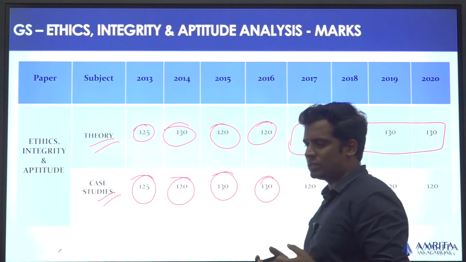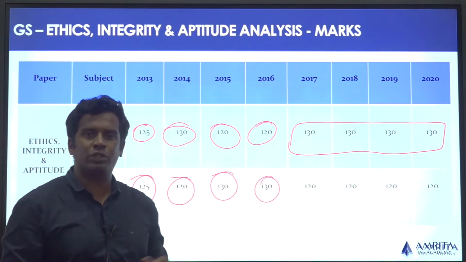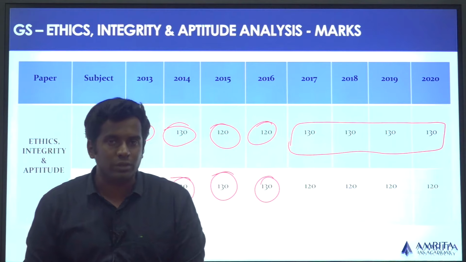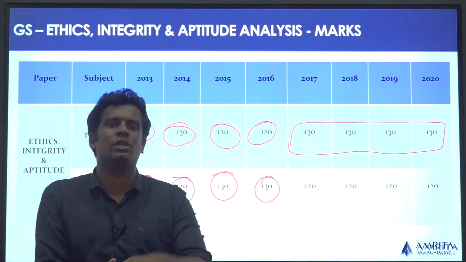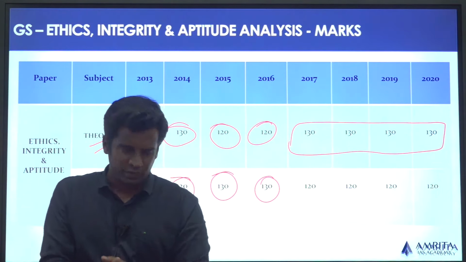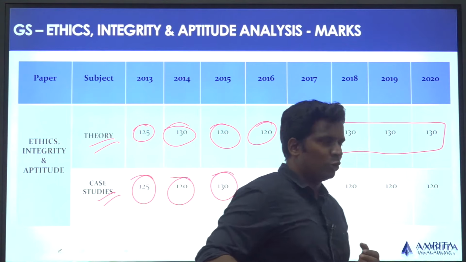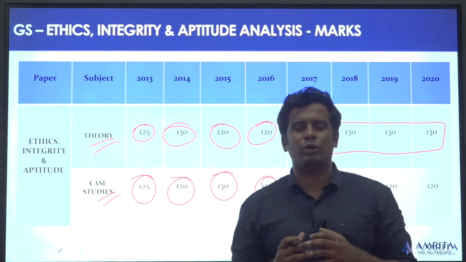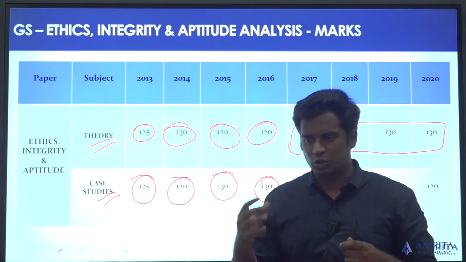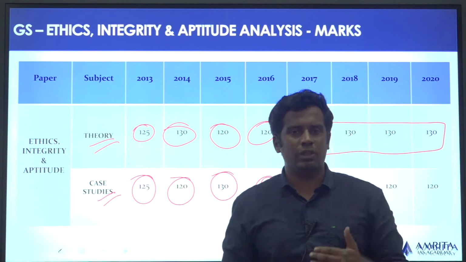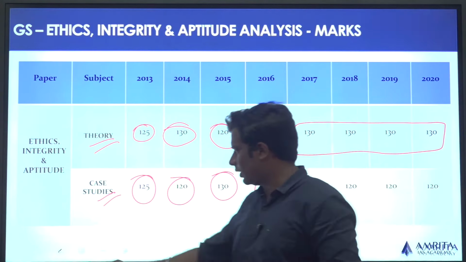So keeping this in mind, we can be sure that there is going to be an almost even divide between the theory questions and the case study questions, or the marks allotment between the two is going to be almost equal. That's the first part one should be aware of, because unless you know how the marks are divided, you won't be able to give proper time or proper preparation for the rest of the paper. Once you know the marks, you will spend the required time preparing for this paper. So that is done on one side.